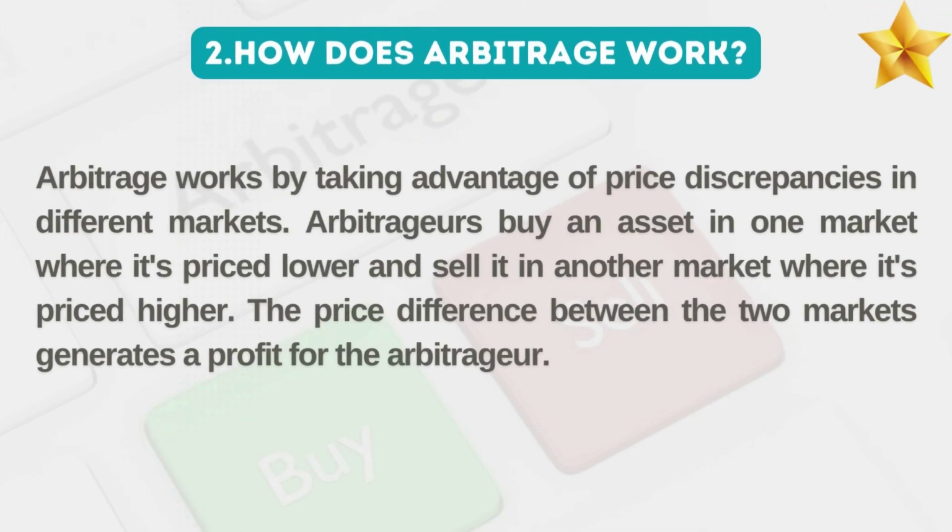2. How does arbitrage work? Arbitrage works by taking advantage of price discrepancies in different markets. Arbitrageurs buy an asset in one market where it's priced lower and sell it in another market where it's priced higher. The price difference between the two markets generates a profit for the arbitrageur.